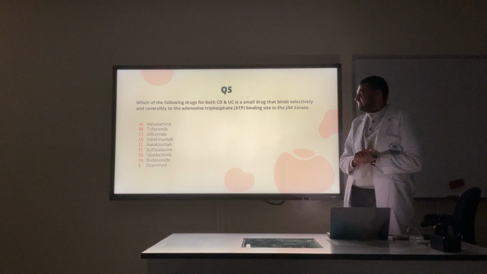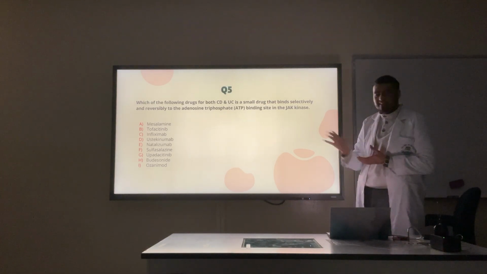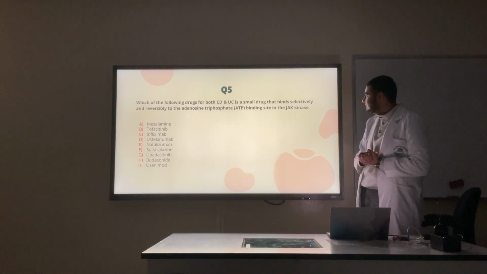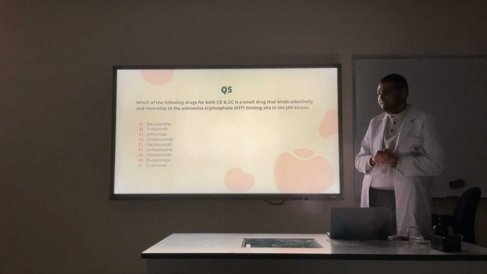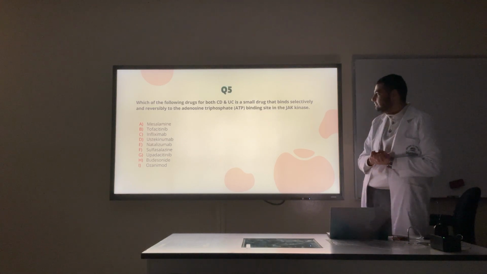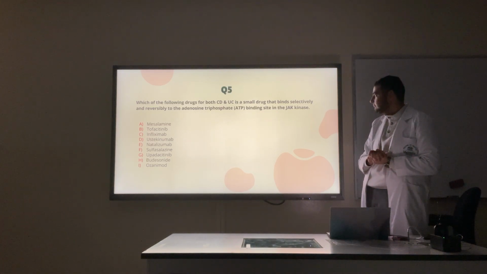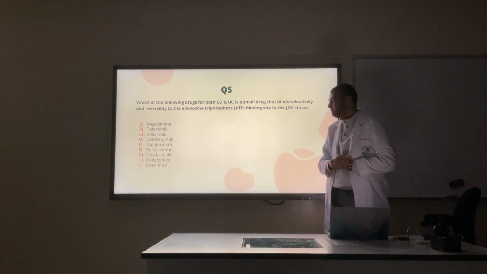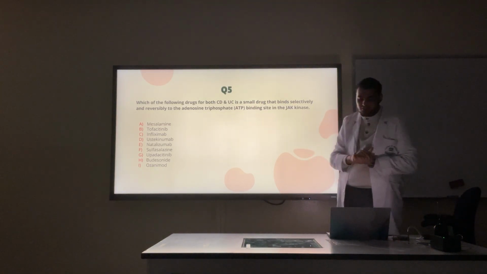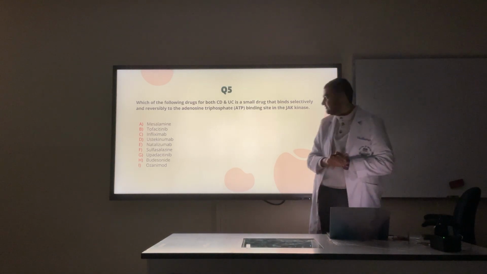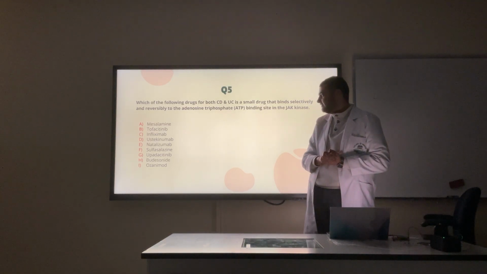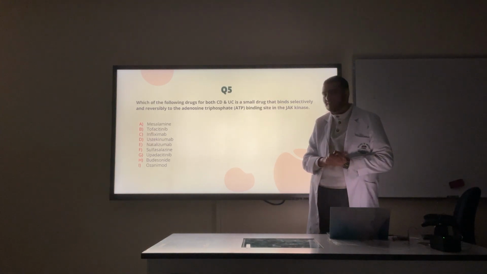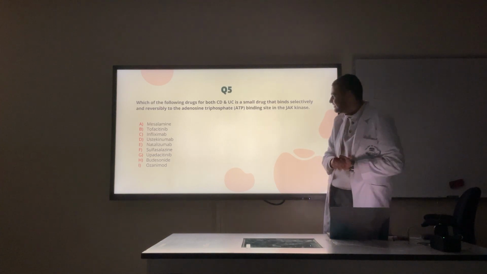Which of the following drugs, key point, this is an important question, for both Crohn's disease and ulcerative colitis, is a small molecule drug that binds selectively and reversibly to the ATP binding site in the JAK kinase? So it's a JAK inhibitor, but it works for both CD and UC. Which one is it? You would realize that I didn't put one JAK inhibitor here. I put more than one, so choose wisely.